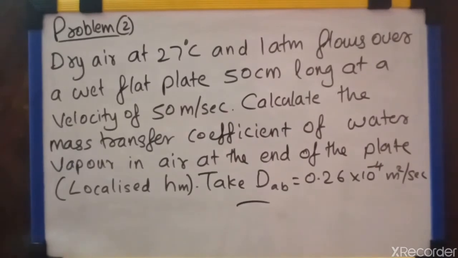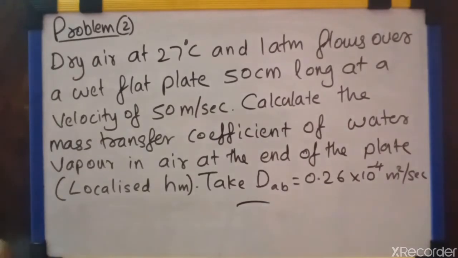This is the question. Dry air at 27 degrees centigrade and 1 atmosphere flows over a wet flat plate 50 cm long at a velocity of 50 meter per second. Calculate the mass transfer coefficient of water vapor in air at the end of the plate. It is localized HM. Take DAB is equal to 0.26 into 10 raised to minus 4 meter square per second.